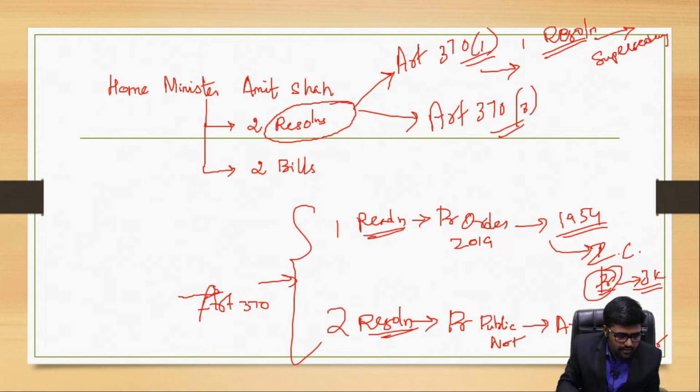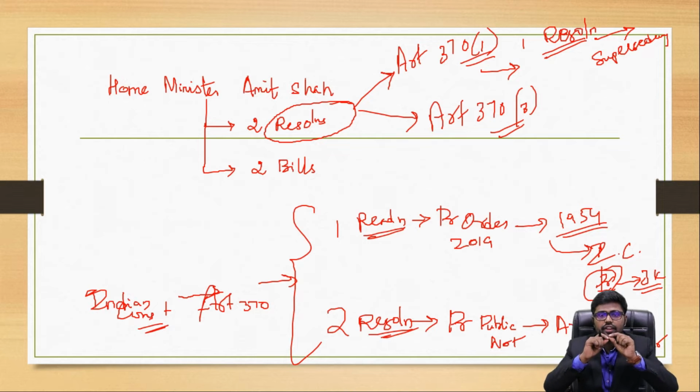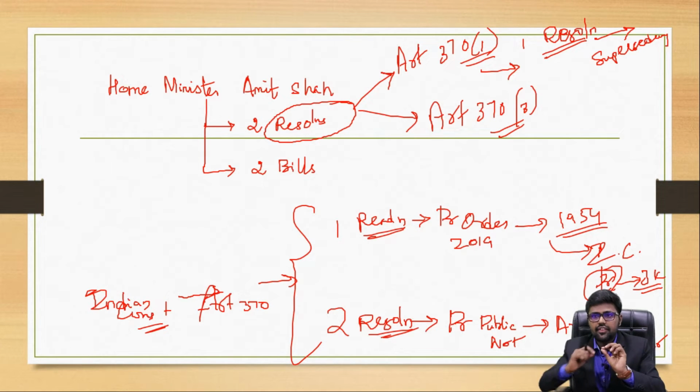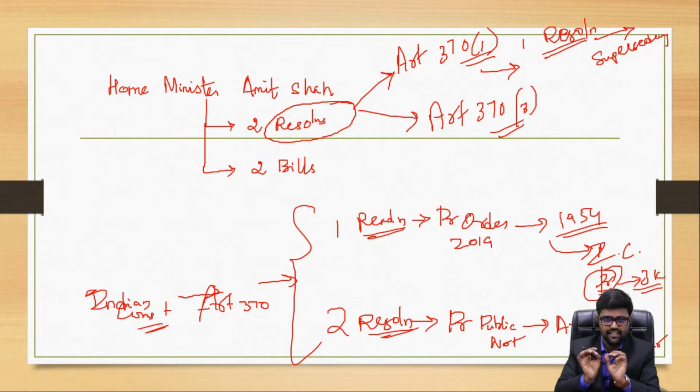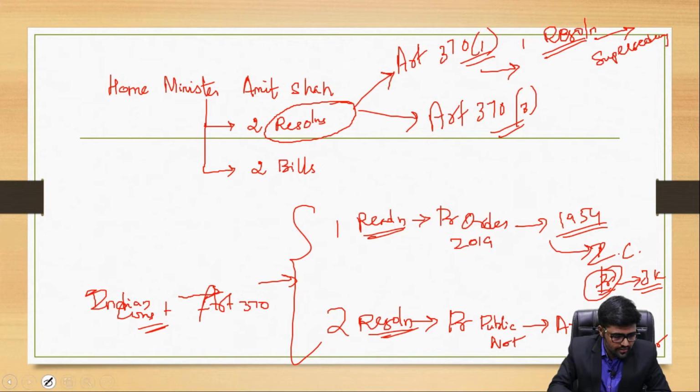It was in the Indian Constitution. So it is a statutory resolution following the constitutional provision of Article 370. Using that, first it declared all the provisions of the Constitution of India applicable to Jammu and Kashmir. Then it made Article 370 itself inoperative as per the provision of Article 370 Clause 3. Done. So these were the two resolutions.